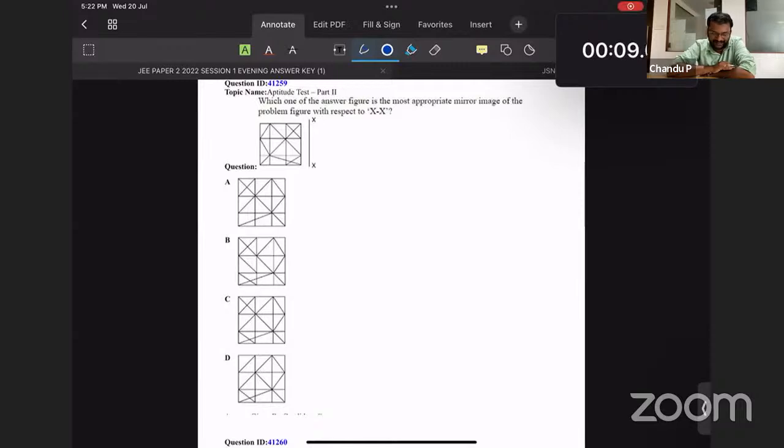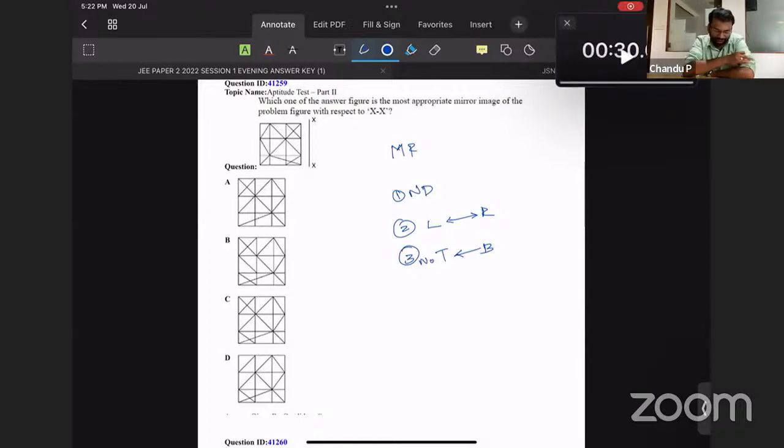Mirror is on the right side. What are the rules for mirror on the right side? Rule number 1, no distortion. Rule number 2, there is lateral inversion, left to right change. Rule number 3, there is no top to bottom change. Okay, there is no top to bottom change. These are the 3 rules for mirror on the right side.